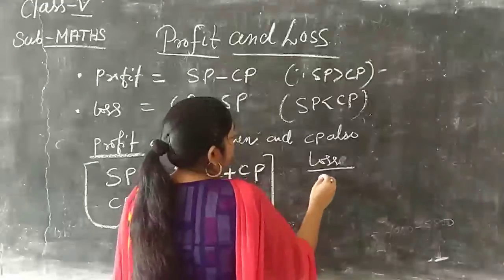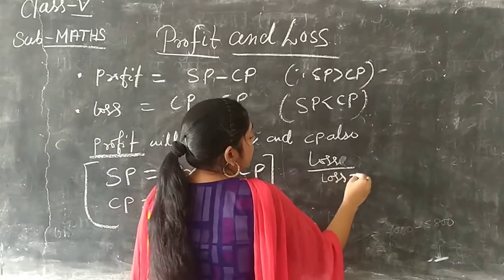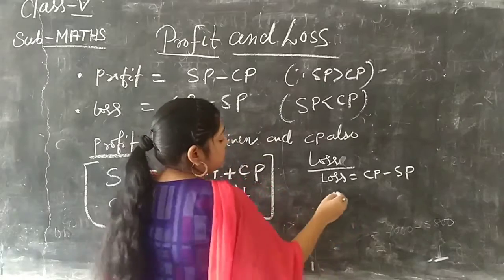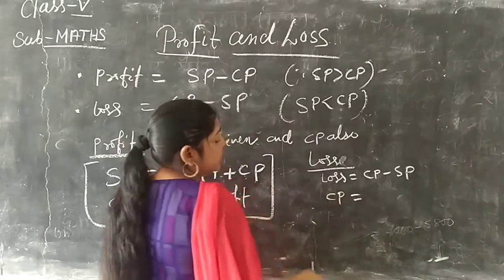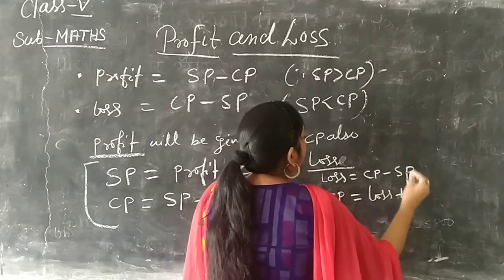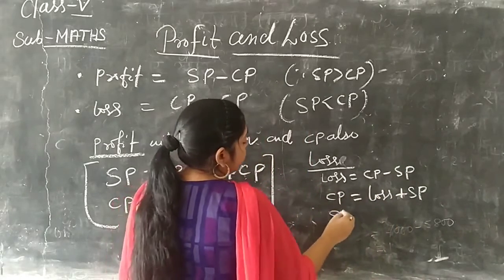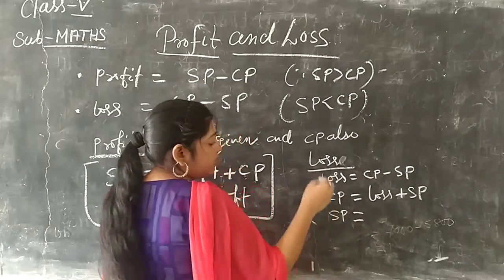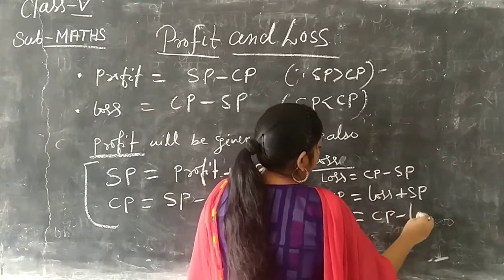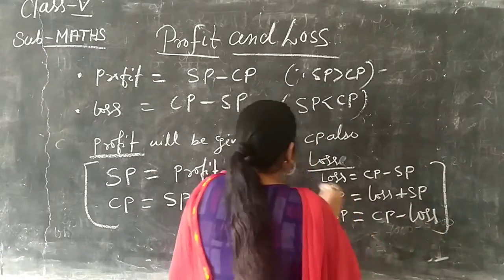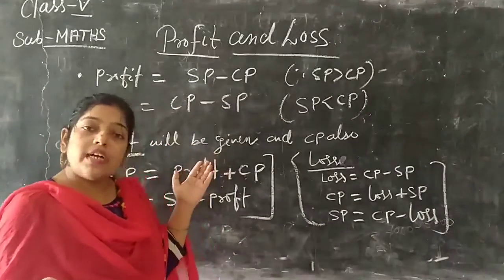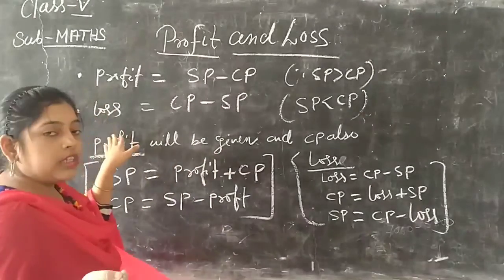Loss case, when you know that loss equals CP minus SP. So how can we find the cost price if the loss is given? Loss plus SP. And if you want to find the selling price when the loss is given, SP equals CP minus the loss. So these are the important points of this exercise. First, profit equals SP minus CP, and loss equals CP minus SP.